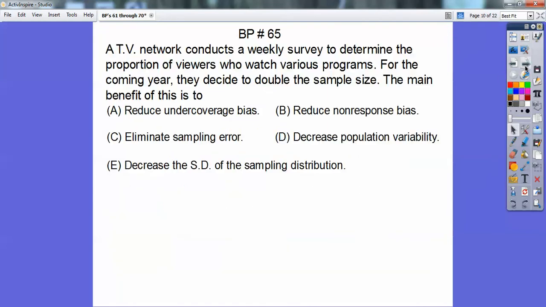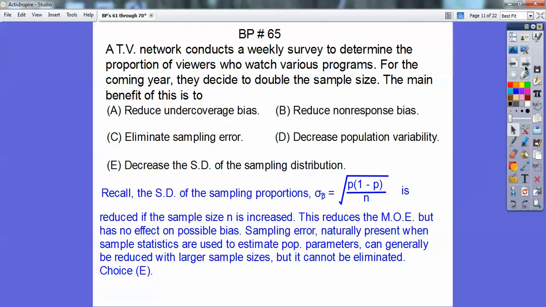Okay. All right, so a TV network conducts a weekly survey to determine the proportion of viewers who watch various programs. For the coming year, they decide to double the sampling size. So the main benefit to doubling the sample size is that it decreases your standard deviation, because remember this formula for the standard deviation of the sampling proportion? And they'll give that to you. Don't forget, they'll give that to you.